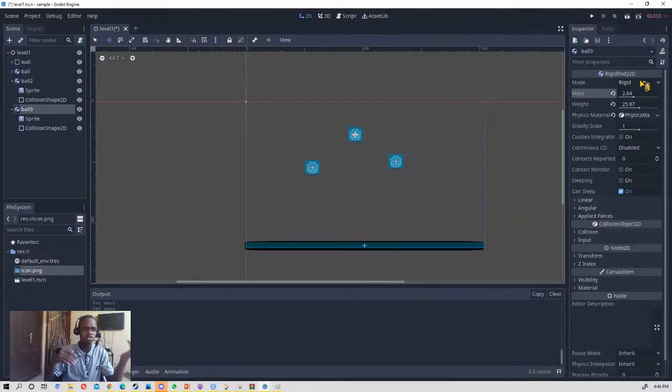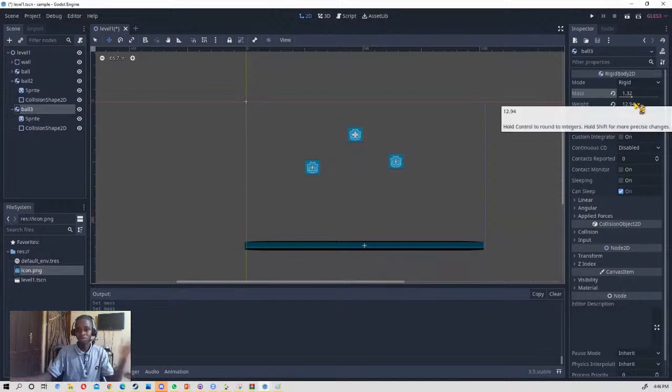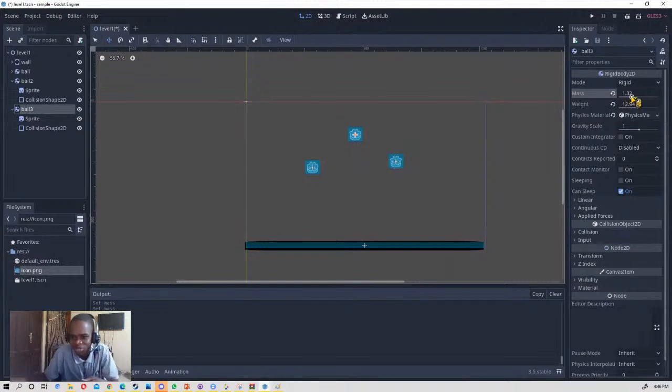Weight is mass times gravity. So that is why once I change my mass, the weight also changes, because our weight is affected by our mass. Our weight is calculated as just our mass times gravity. I'm giving a physics class. I'm sorry for giving a physics class.